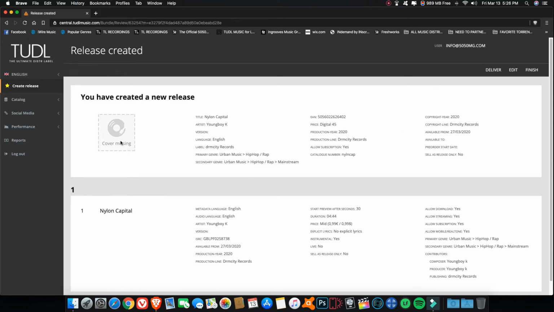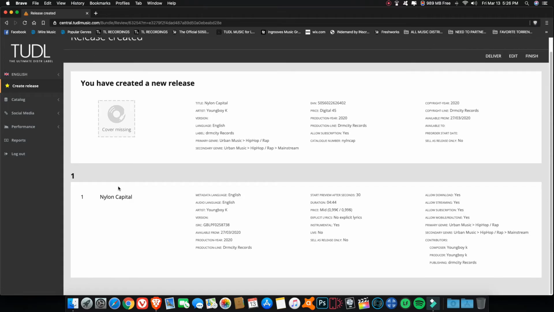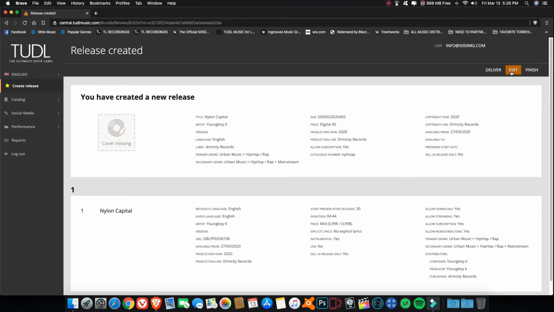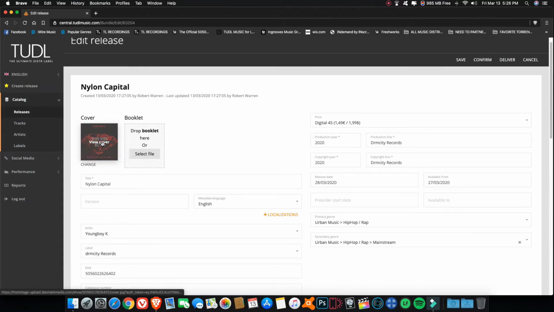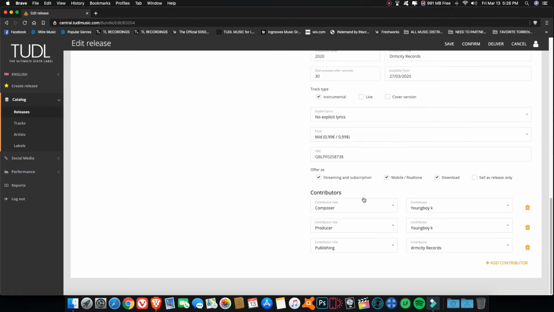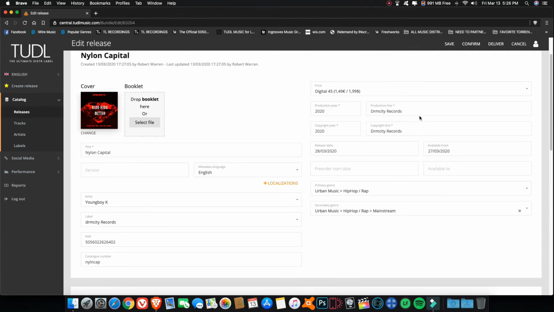Let's see. Cover is missing. Let's go back and edit that. One second. Now, the cover is still there. I don't understand why it's showing that.